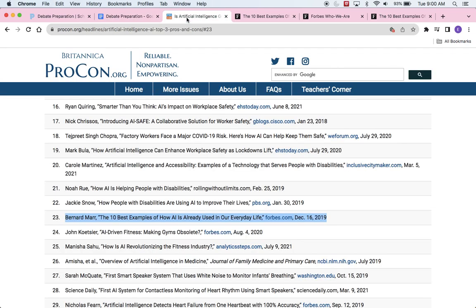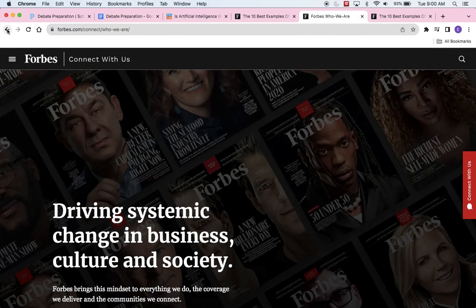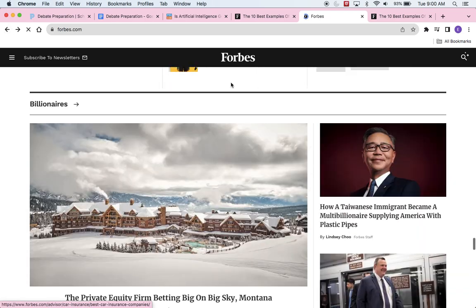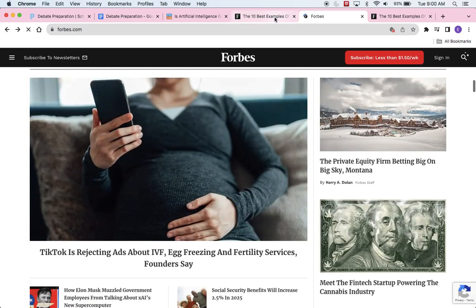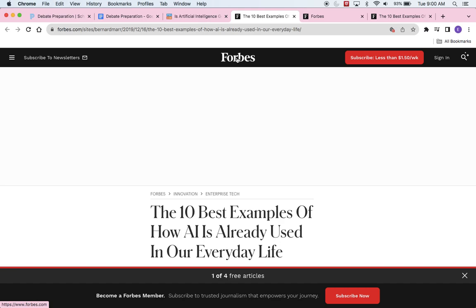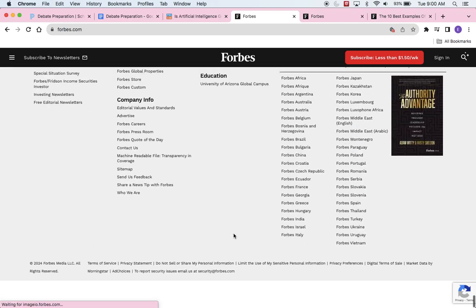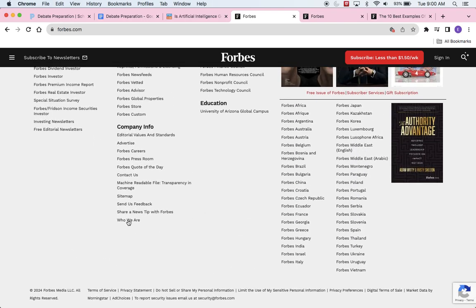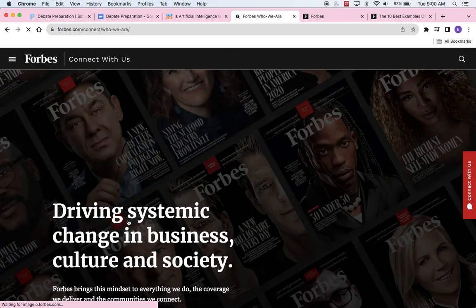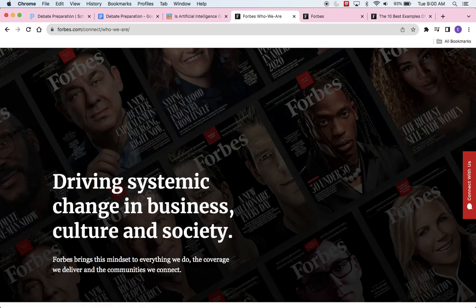Now, what is Forbes though? If we click on it, let's go back for a second. So let's say I was brought to the article like here, and I click on Forbes. Usually at the very end of the web page, you'll have some kind of about us section. So I'm going to click down here, and down here it says who we are. If I click on that, it's going to tell me a little bit about what Forbes magazine is.